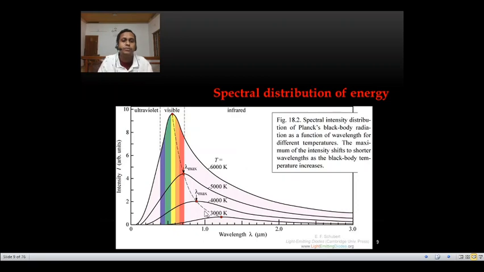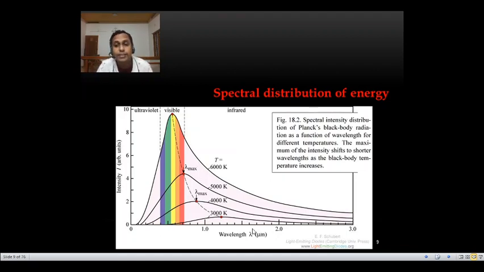Okay, then the fourth one is, as the temperature increases, the intensity or energy radiated from the black body also increases. From this graph you can find that. And the fifth one is, see the total energy radiated from this black body. This is the energy distribution.